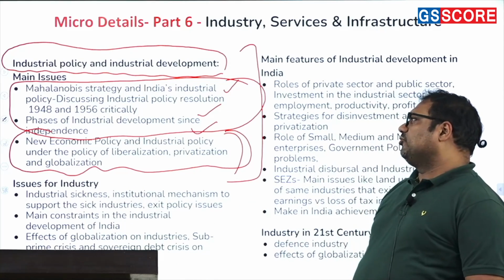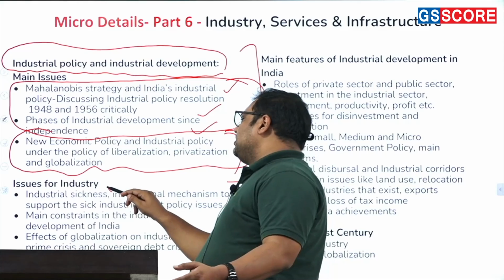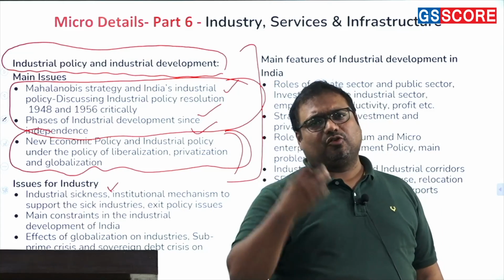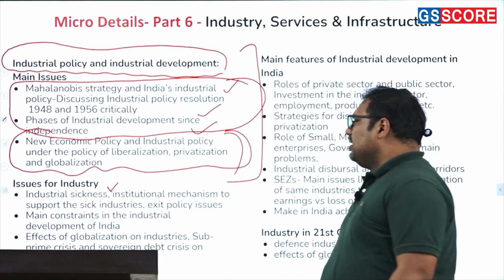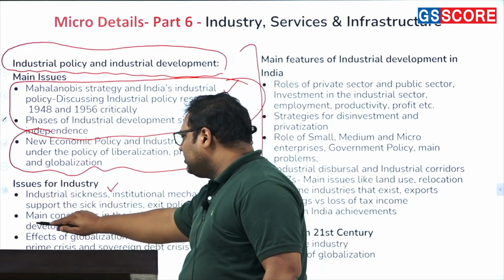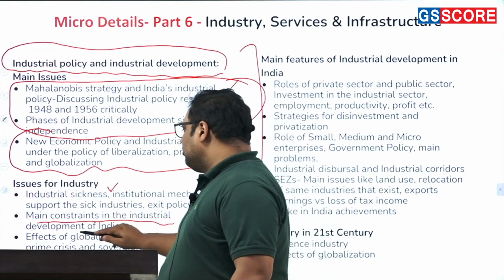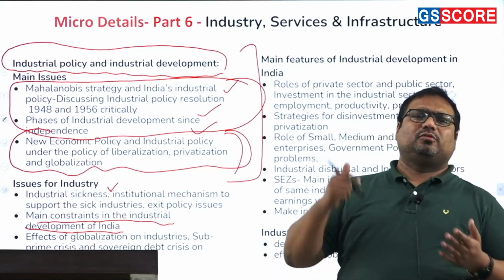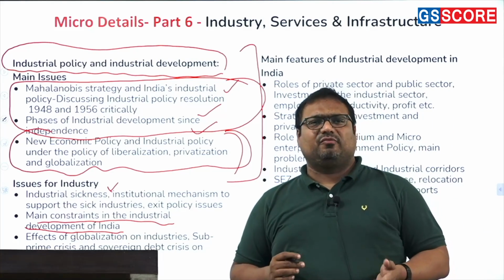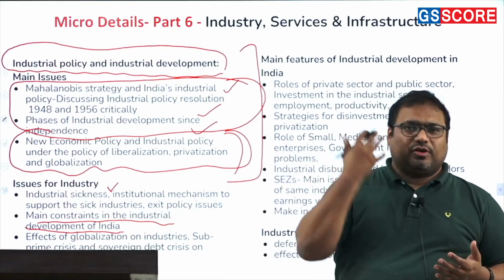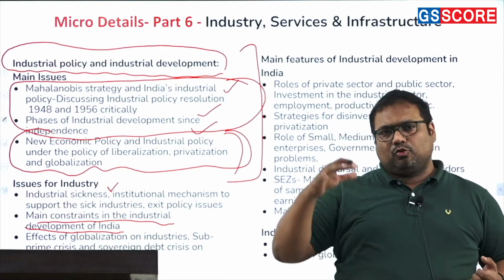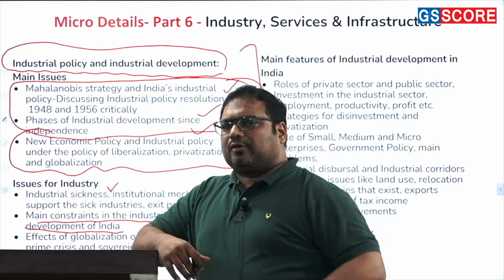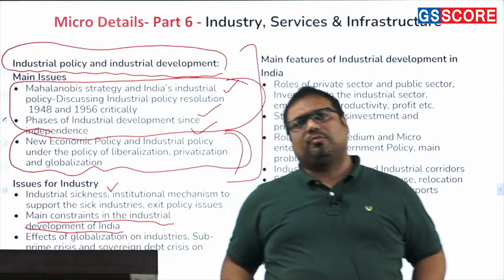Then issues for the industry. Now we come to the specific issues. So there is the industrial sickness issue, okay? Certain industries are not able to perform, they face some structural issues, they face some other problems. Then we have the main constraints in the industrial development of India. Why is Indian industry not able to take a big leap, what are the problems? Whether it is finance, that they do not get enough money, whether it is the shortage of raw materials, that we do not have enough minerals in India, or is it something else? For example, we are outside the global supply chain in the majority of industries, that is also a problem.